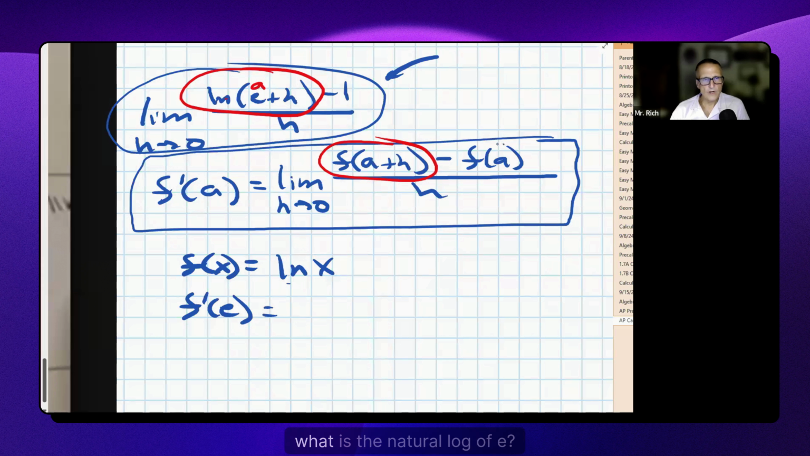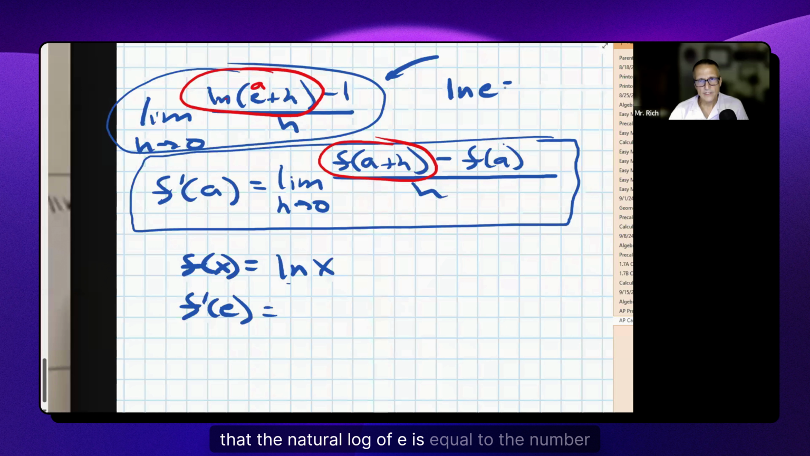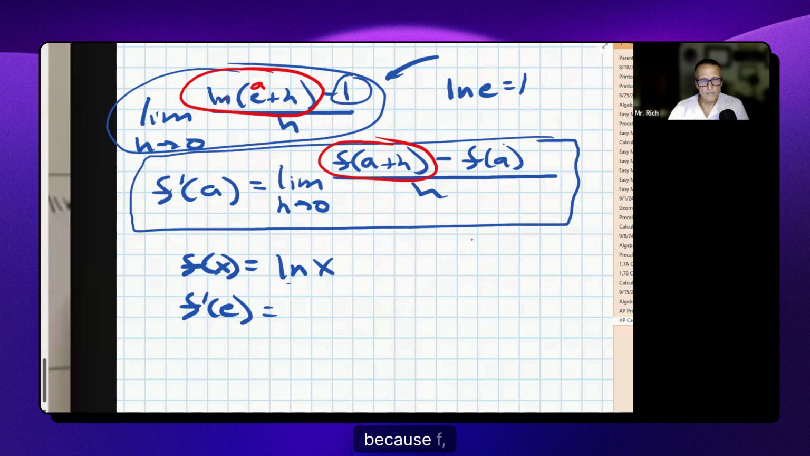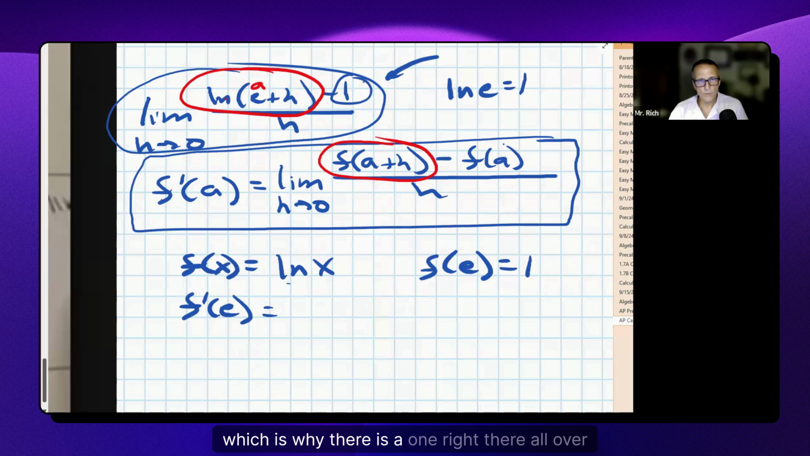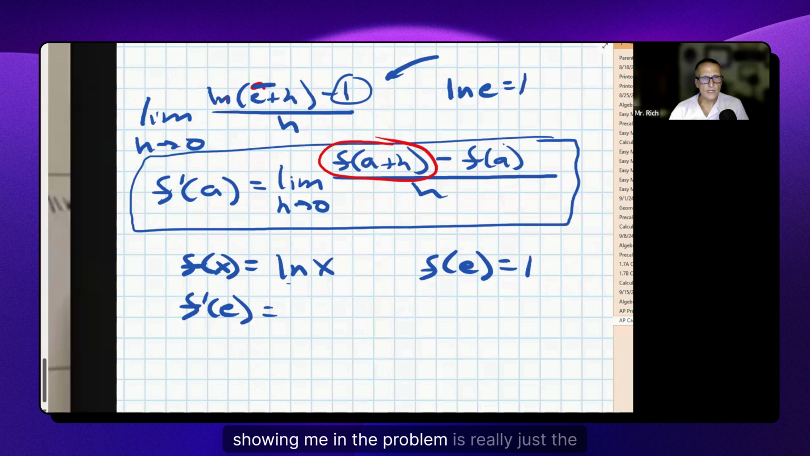Then you would have said, well, what is the natural log of e? So you have to know that, hopefully you know this, class, that the natural log of e is equal to the number 1. That's why there is a 1 right there, because in this case, if this is my f of x, f of e is the number 1, which is why there is a 1 right there all over h.